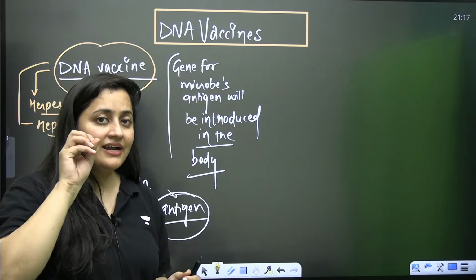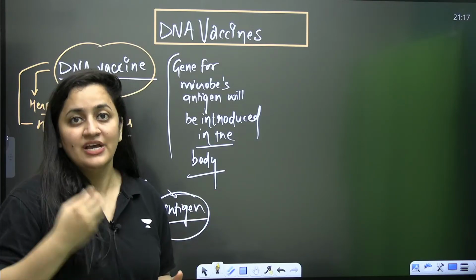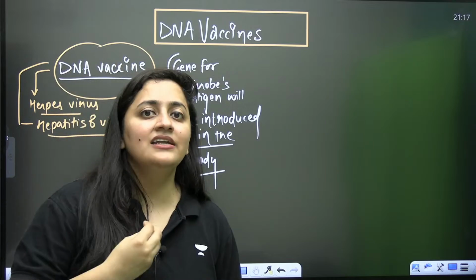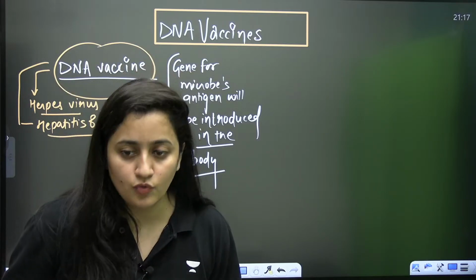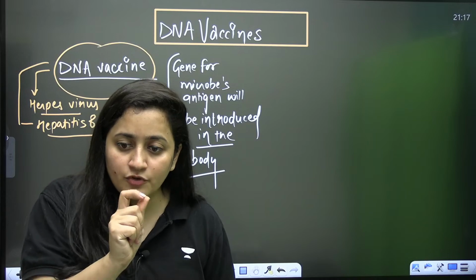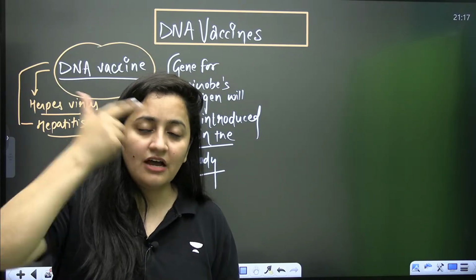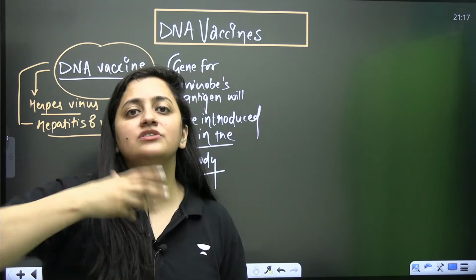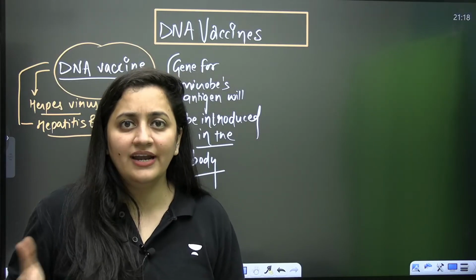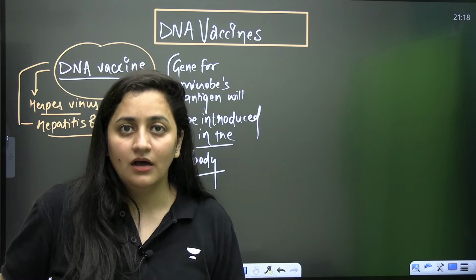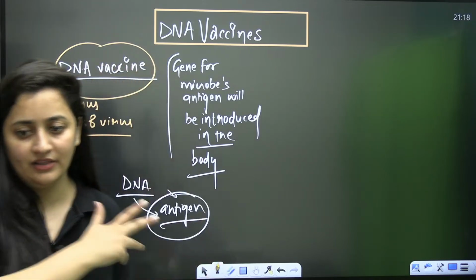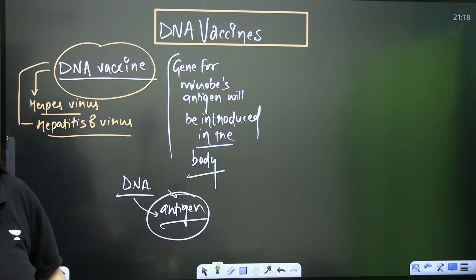So what will be done? That antigen will create the immune response. And always remember, these antigens cannot cause any harm to our body. They are just sufficient to create the immune response. And after that, what will happen, students? Our body's immune response will become active, and we will have the immunity. So that is how DNA vaccines work.